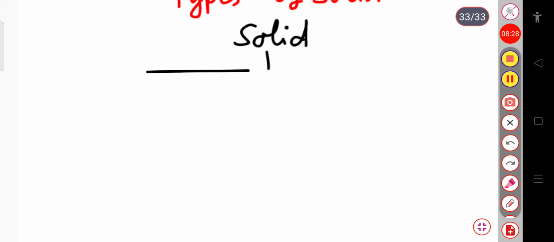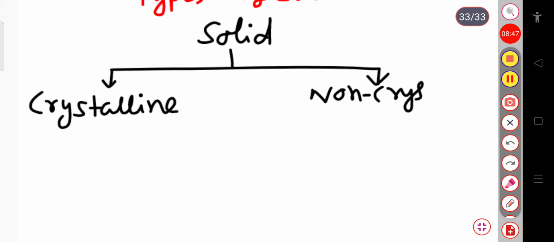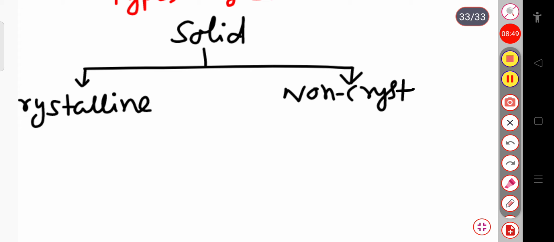One is crystalline solid, and the other is non-crystalline solid, known as amorphous solid.